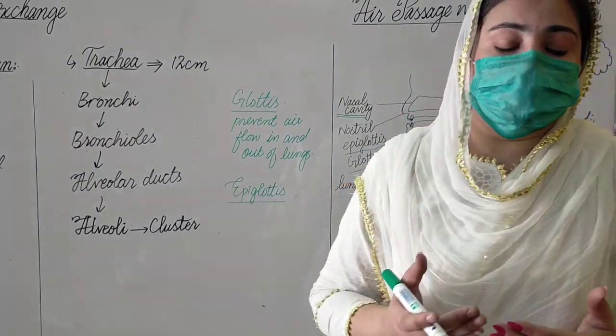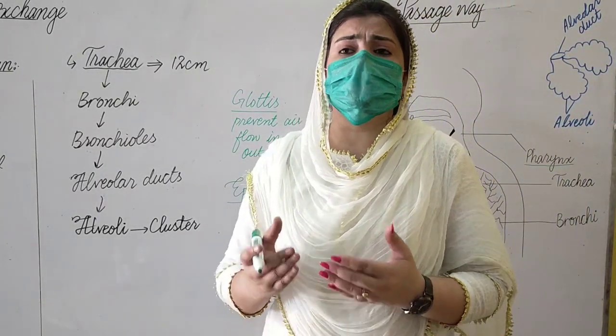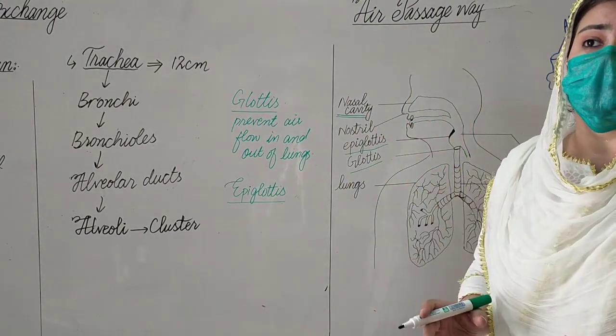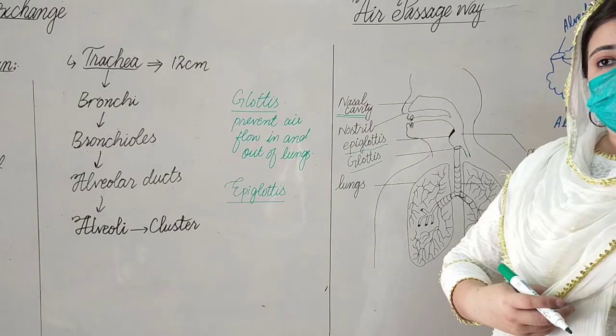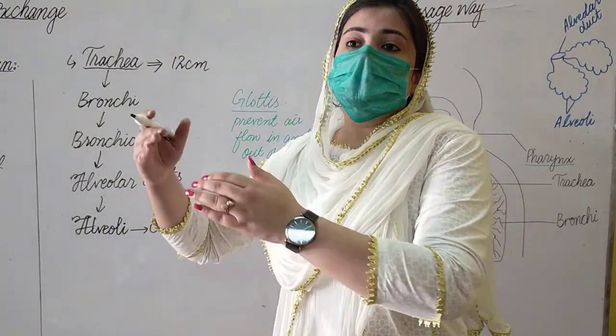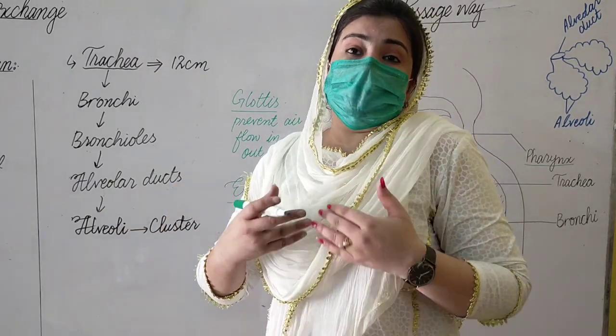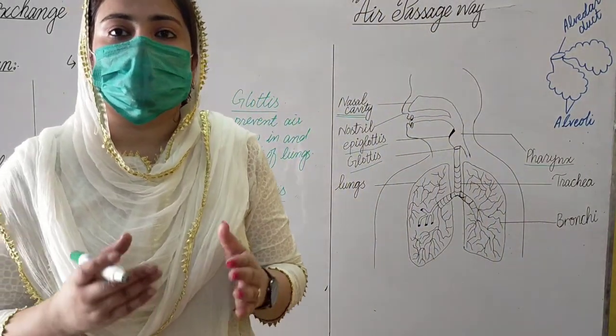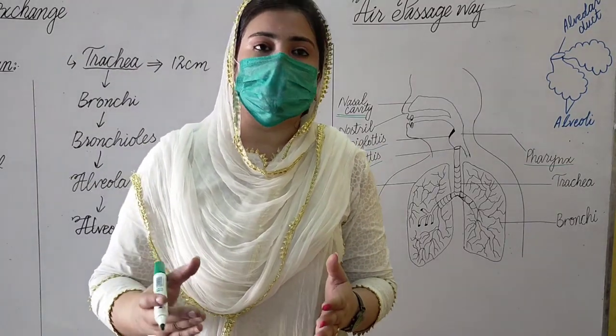When we take food, it goes only into the food canal through the esophagus; the epiglottis doesn't allow the food to pass through the air canal. And when we inhale air, it doesn't allow the air to pass through the food canal.